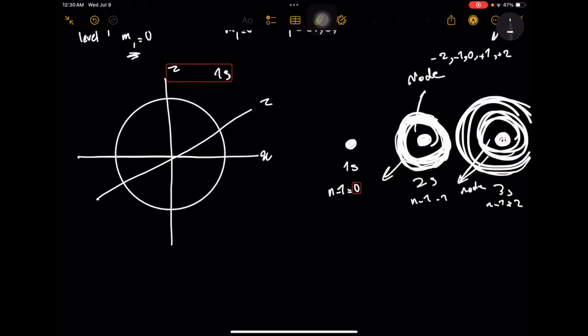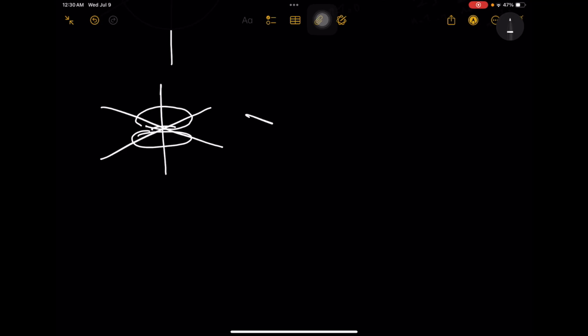So how do we show the p orbitals? There's only 3 different orientations, so if I want to draw it, it would be something like this. I can draw them later.